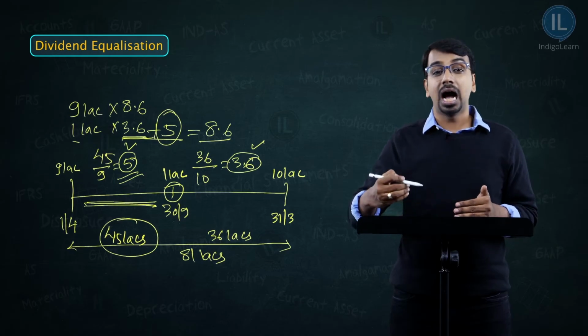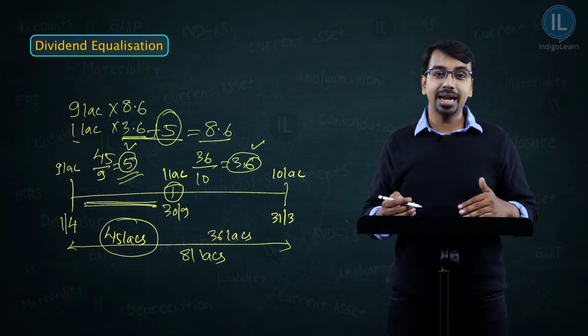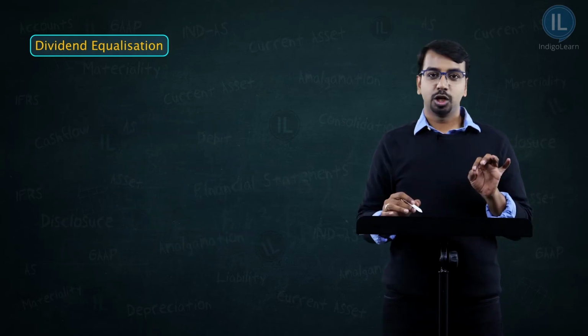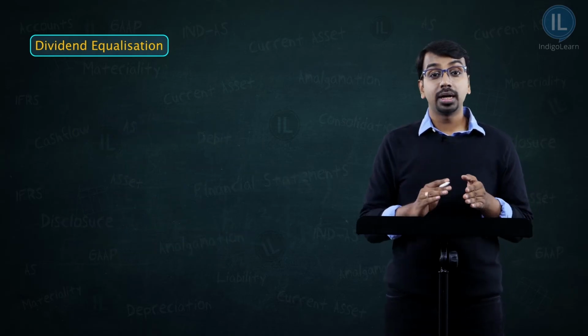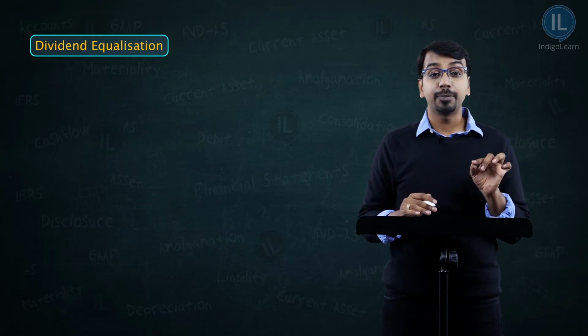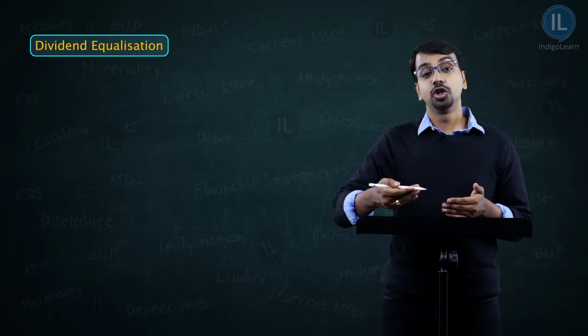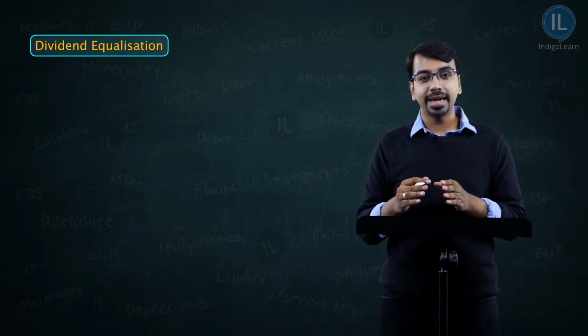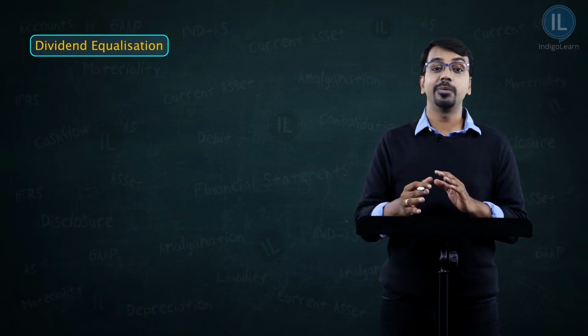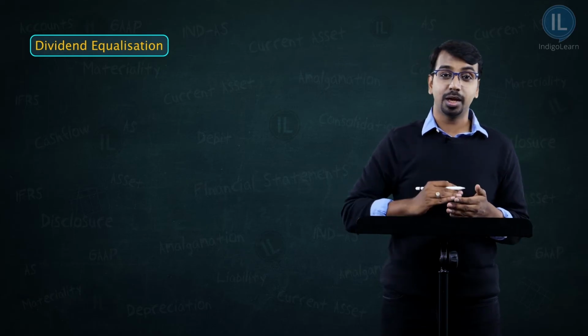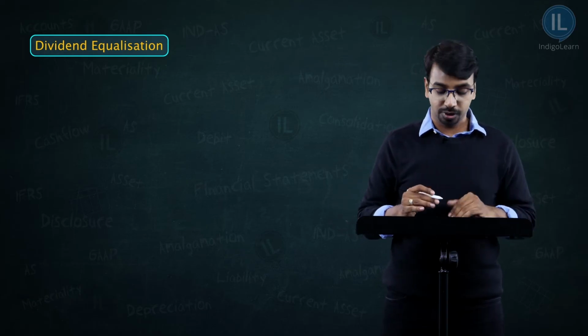Now we will see how the income is distributed and how the entries are passed. We computed that the old 9 lakh unit holders will get 5 plus 3.6, and the new unit holders will get in effect 3.6, but there will be some adjustments, like they will pay us the amount and we'll give back the same amount.